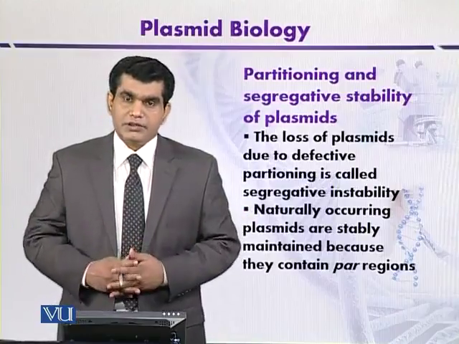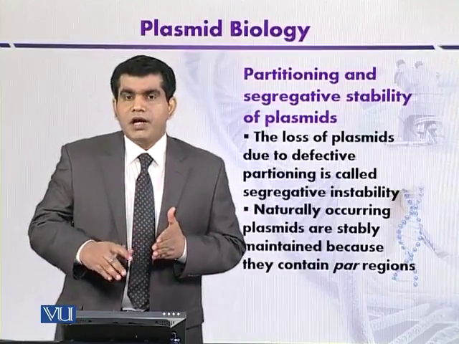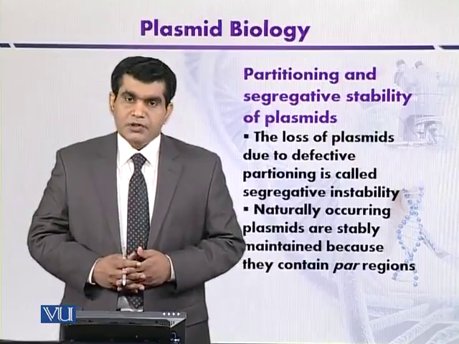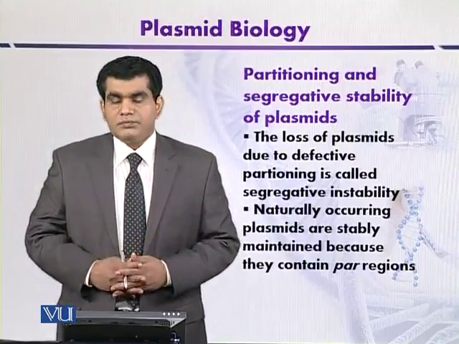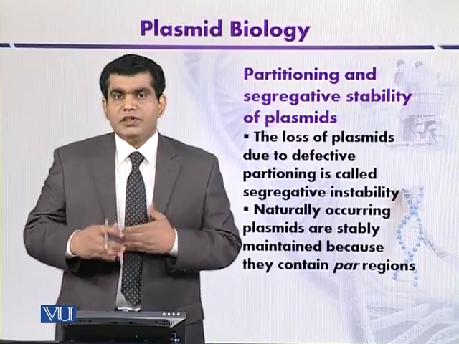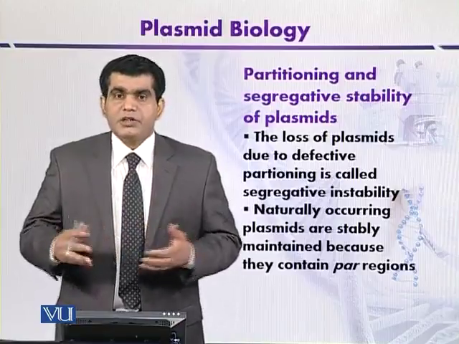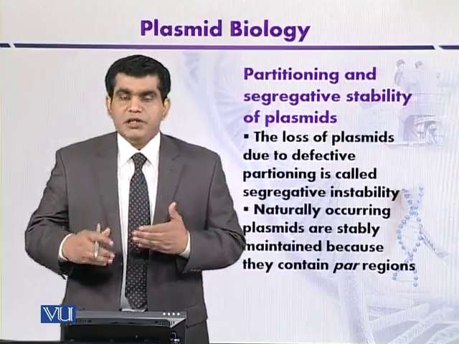But on the other hand, if the PAR region from another natural plasmid like pSC101 is introduced into an artificially constructed plasmid like pBR322, then it can be stably transferred.